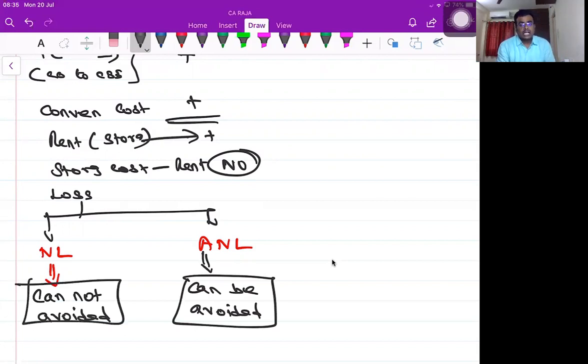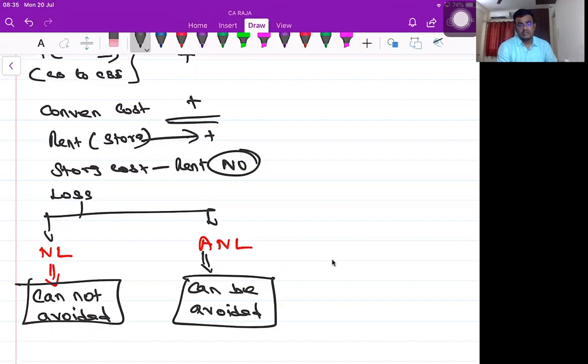So, assume that you are preparing for an examination. During that examination preparation time, you are getting a small fever, not COVID and all the stuff, a small fever for 2 days, 3 days, 5 days. During those days, you will not be in the position to concentrate on the preparation or studies. Do you agree with me? Yes, sir. Is it normal or abnormal? Normal. So when the weather or climate gets changed, we'll be getting a fever or a small cold, all the stuff. So it's part and parcel. We can't avoid. So that becomes normal loss.